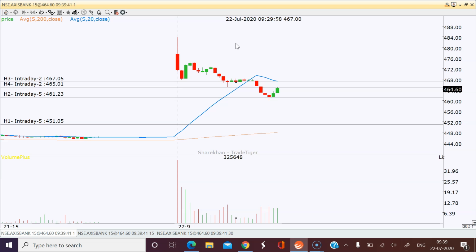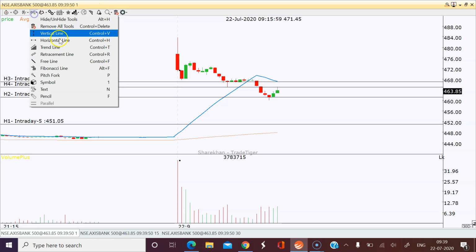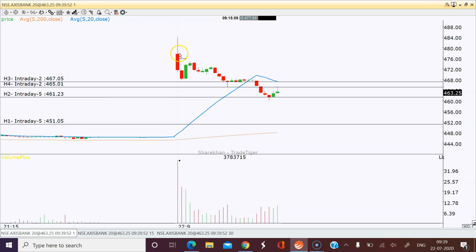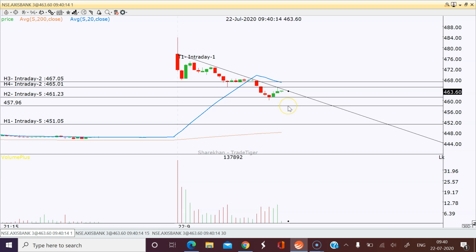But that doesn't matter that we missed the trade. Now, if the trend is continuing, what I'll do is I'll short it. I have drawn a trend line, if you can see here. Above this, I'll buy. Any small red candle also I'll short, and my next target is the next low.